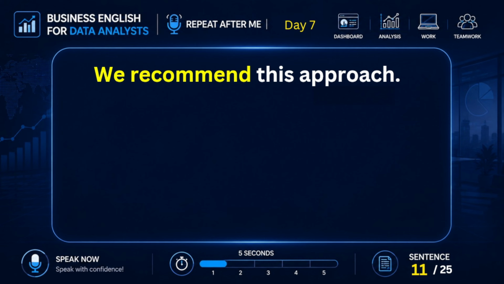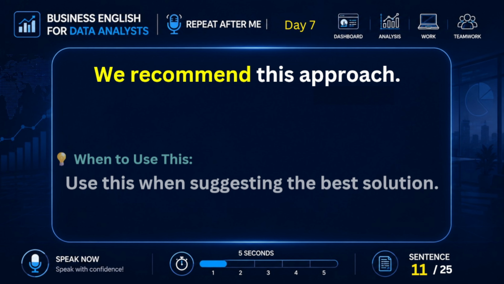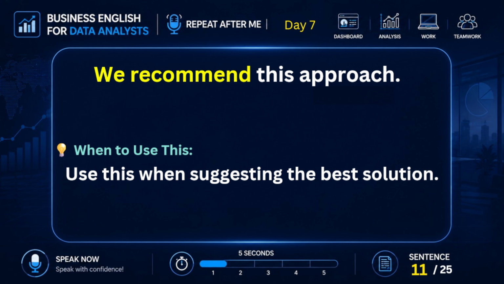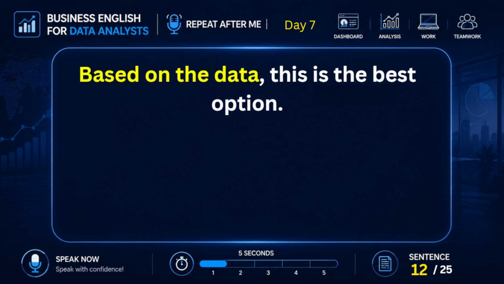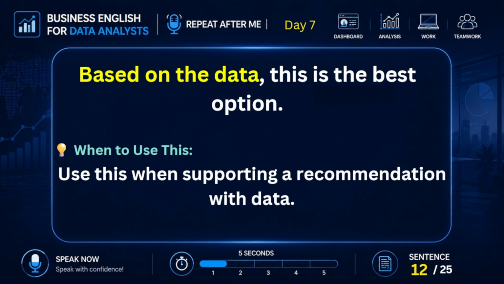We recommend this approach. Use this when suggesting the best solution. Based on the data, this is the best option. Use this when supporting a recommendation with data.